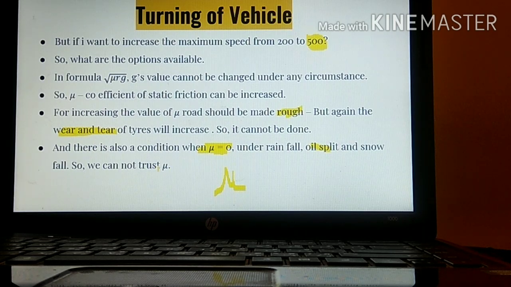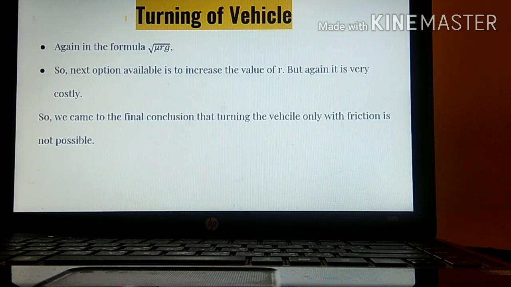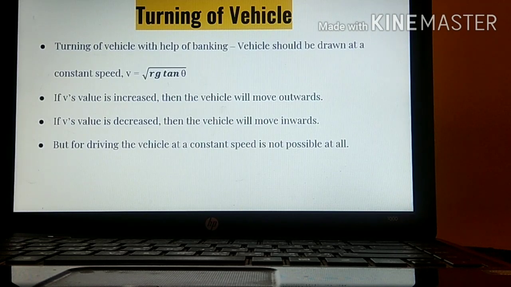So mu is never a trustworthy thing, and we cannot rely on mu for increasing the value of root mu rg. If we consider the radius also, if we try to increase the radius, it is not at all cost efficient. So the final conclusion is that turning of a vehicle only with the help of friction is not at all possible. So we will skip to the next one.